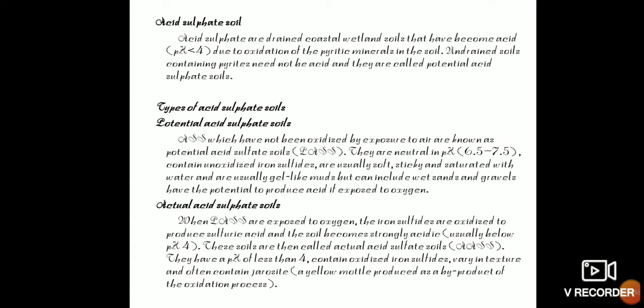Potential acid sulfate soils have a pH between 6.5 to 7.5, and they contain more amount of unoxidized iron sulfides. And second one is actual acid sulfate soils. This is produced mainly due to the oxidation of iron sulfide, which leads to production of sulfuric acid, and that makes the soil strongly acidic. The actual acid sulfate soils have soil pH less than 4, and also contain oxidized iron sulfides.